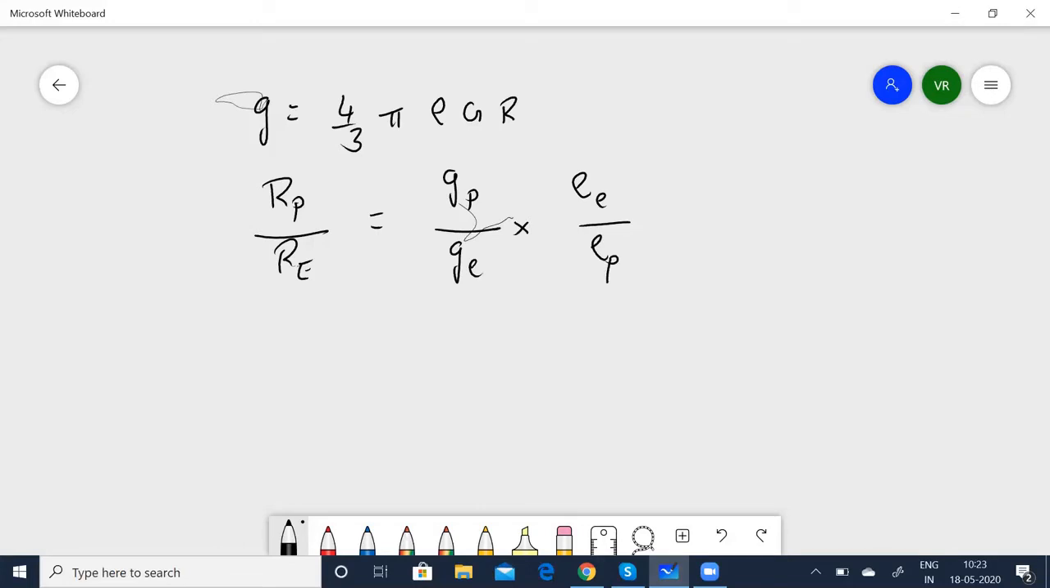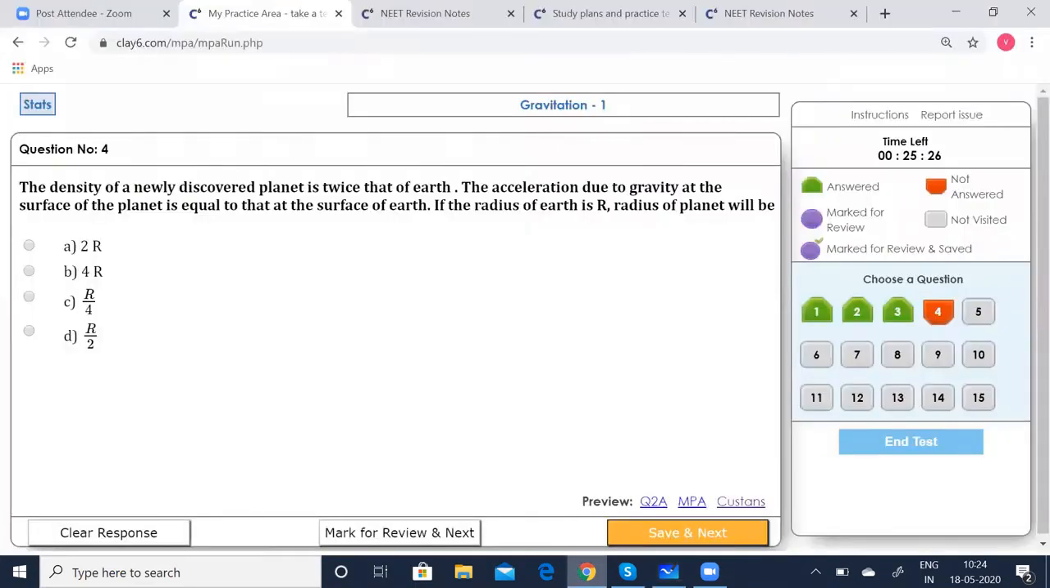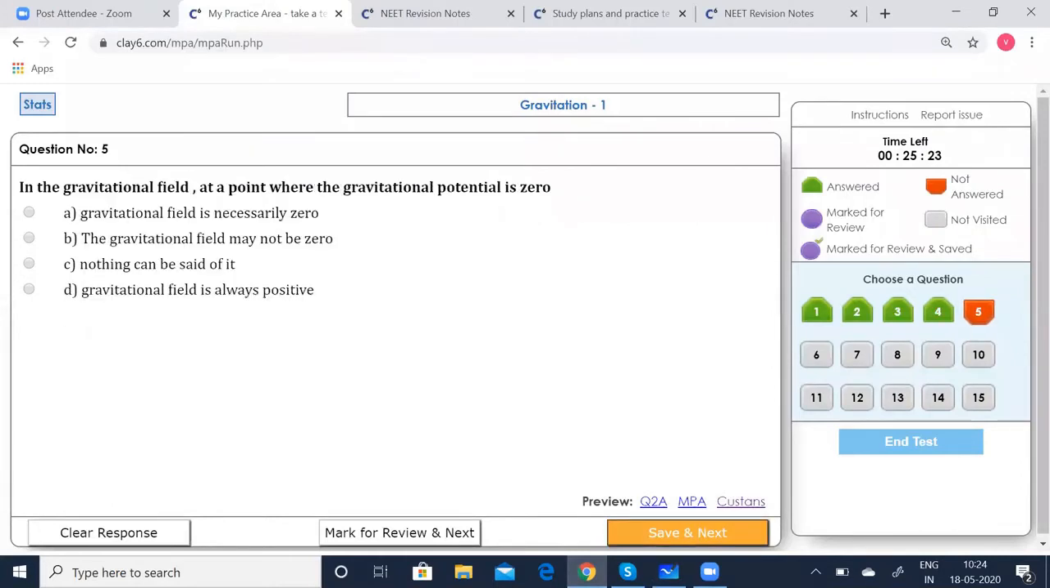which is nothing but going through the data. We can simply substitute. Gp is equal to Ge, so that is going to be 1 times, this is now going to be half, so just put it as 1 by 2. So Rp is equal to Re by 2, or simply, since the radii are the same, you can put it as R by 2. Let's see which option is correct. R by 2, D option is correct.